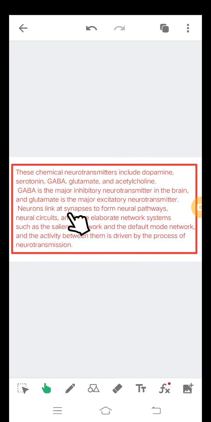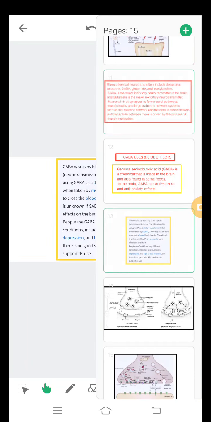Neurons link at synapses to form neural pathways. Neural circuits and large elaborate network systems such as the salience network and the default mode network, and the activity between them, are driven by the process of neurotransmission.